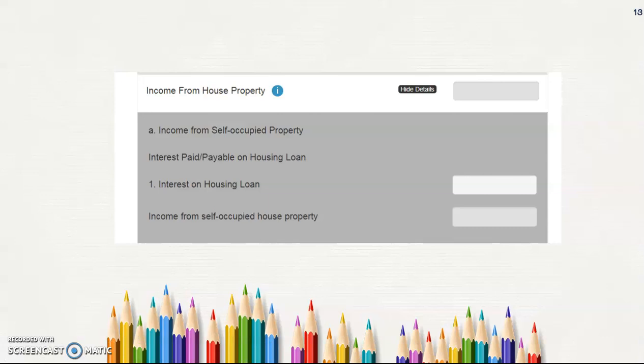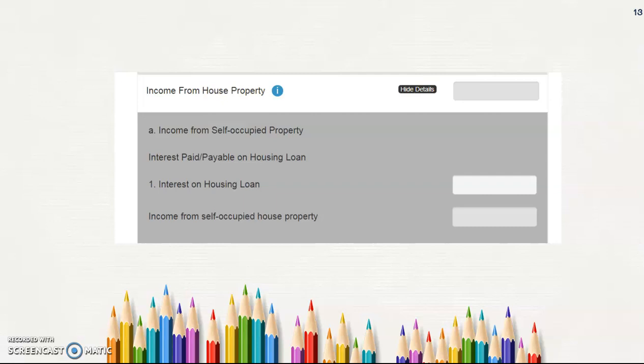So those are the basic things that we have to get filled, like assessment year, taxpayer, and resident. So these are the basic details that we have to fill out. And the next thing is that one by one we are going through the various heads of income. What are the various heads of income? What are the various deductions available? Everything we are going to see.